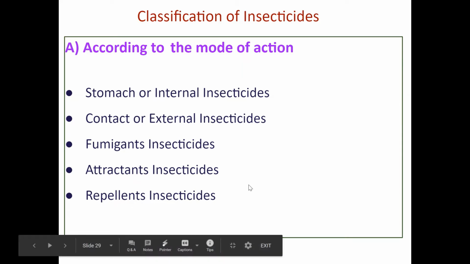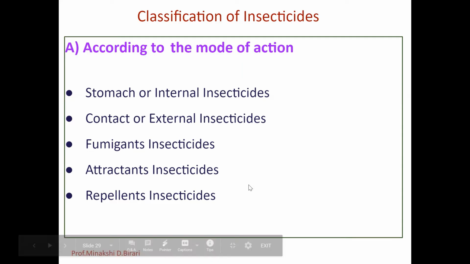We have to study all these one by one with examples.